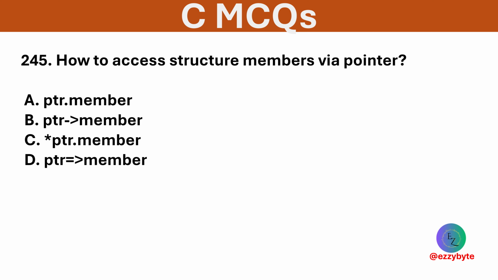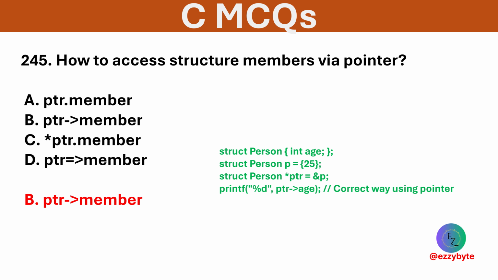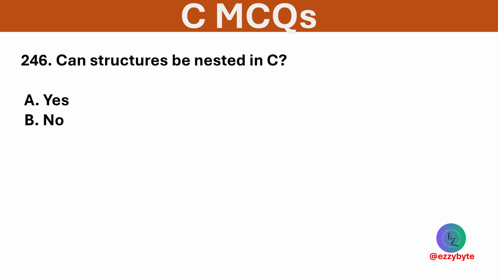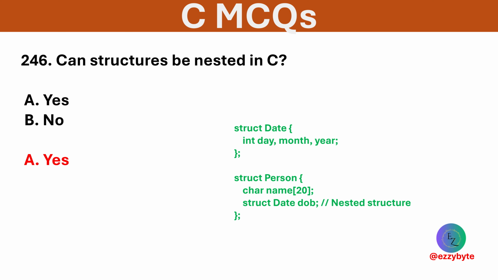How to access a structure member via pointer? Options are given below. Option B is correct. We use the arrow operator to access members via pointer. Can structures be nested in C? Options are yes and no. Option A is correct. A structure can have other structures as members.